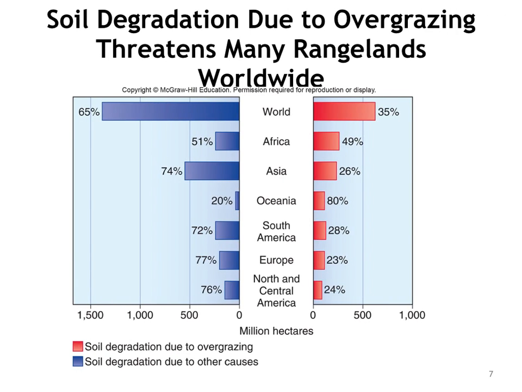In this figure, we see how soil degradation, owing to overgrazing, threatens rangelands throughout the world. The percentage of rangeland soil degradation due to overgrazing is shown by the red bars. The blue bars show soil degradation from other causes. Notice that in Europe, Asia, and the Americas, farming, logging, mining, urbanization, and other causes are responsible for most of the soil degradation, whereas in Africa and Oceania, where more grazing occurs and desert or semi-arid scrub make up much of the range, grazing damage is higher.